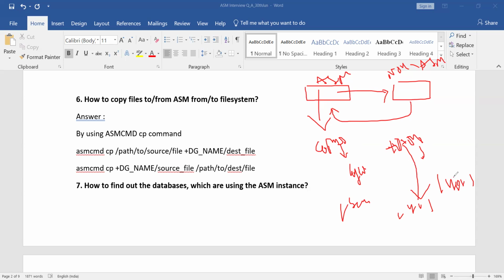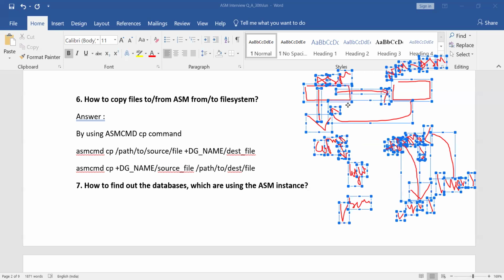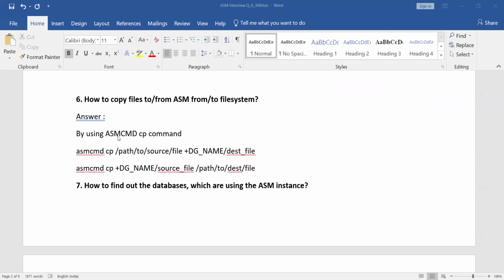And from U01 to ASM, how are you going to copy? That is the question if somebody asks you. You can use ASMCMD, the command where you can copy the data from here and there, in two different ways. In ASMCMD, use cp, give the complete path, and then give the disk group location. Again, from ASM disk group to local, you can give the local path. These two commands you can use, and then you can do it straightforward.